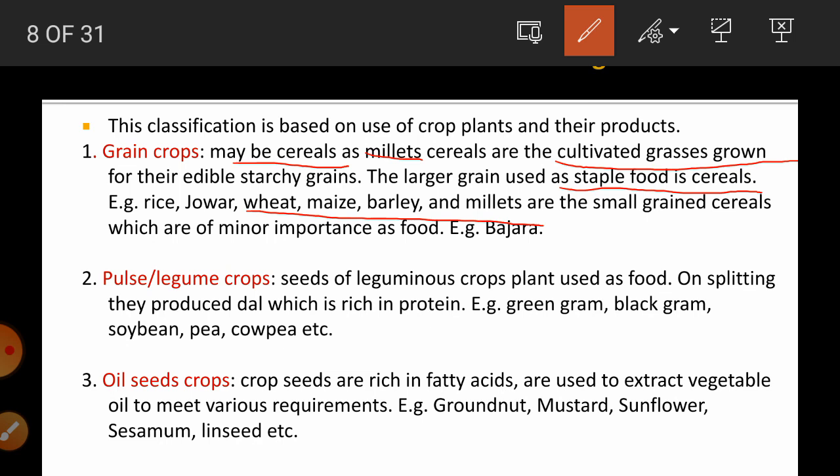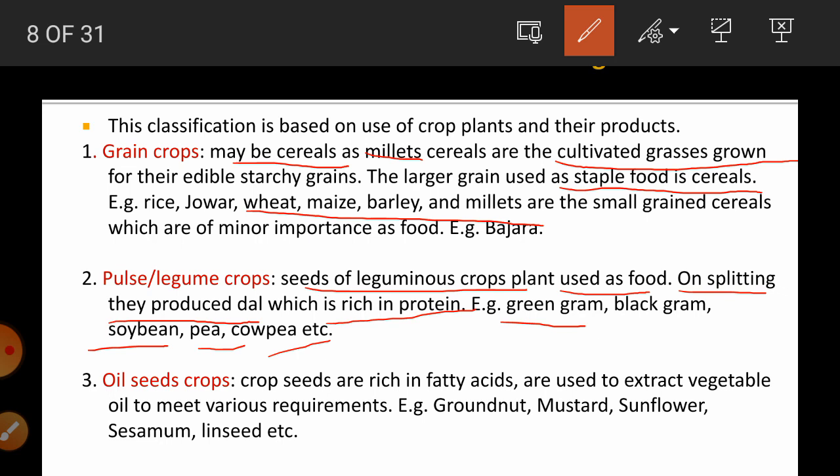These are called grain crops. Then the second group is pulse or legume. These are seeds of leguminous crop plants used as food. When we split the seed, it produces dal, which is a rich source of protein. Examples are green gram, black gram, soyabean, pea, red gram, cowpea, etc.